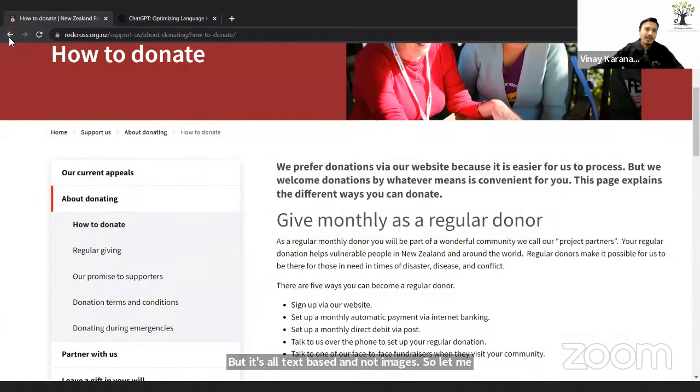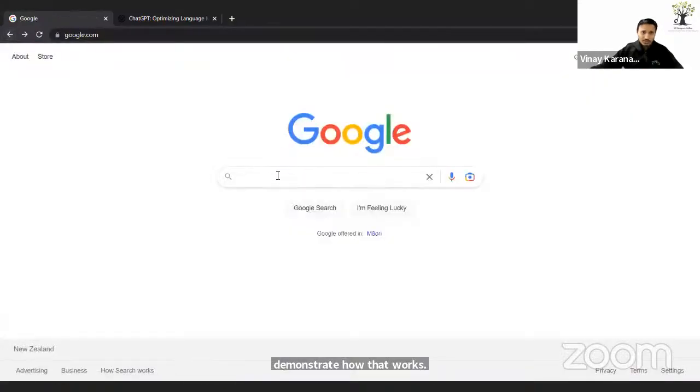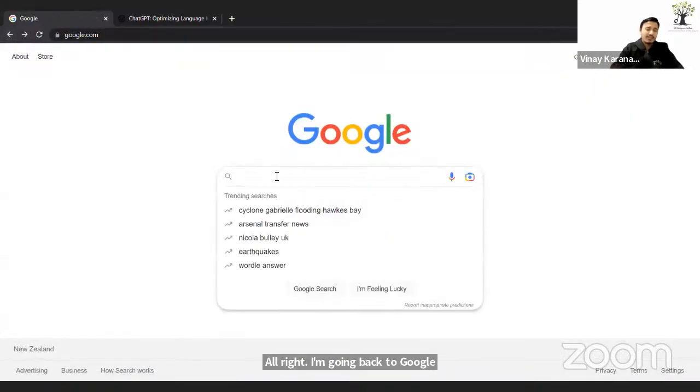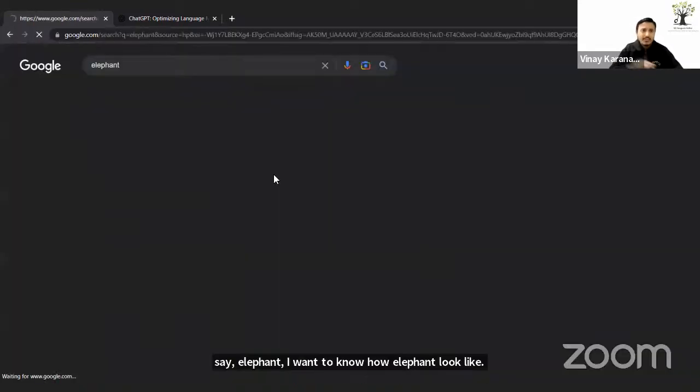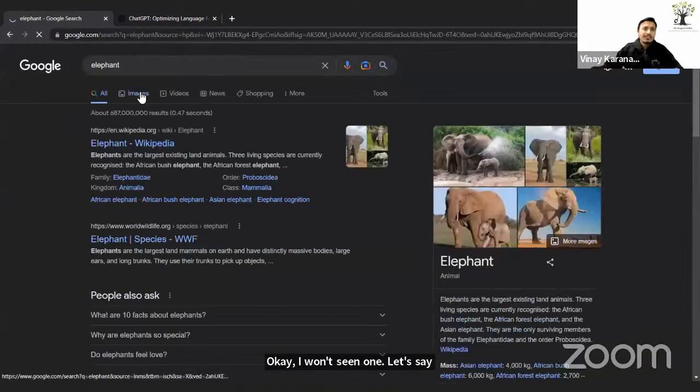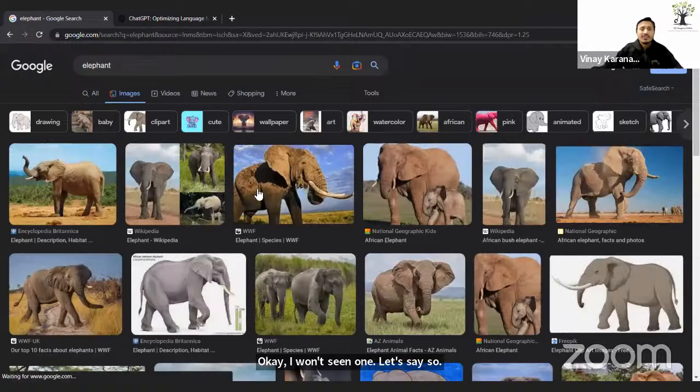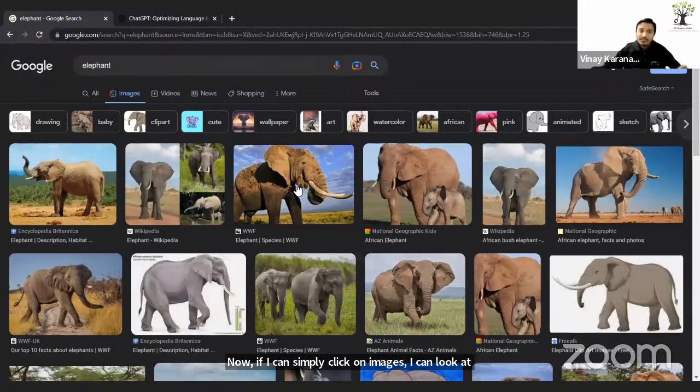All right, I'm going back to the Google homepage and say, elephant. I want to know how an elephant looks like. I haven't seen one, let's say. So now I can simply click on images, and I can look at thousands and millions of images of elephants. That way I know how an elephant looks like. This is something which you can't do on ChatGPT.